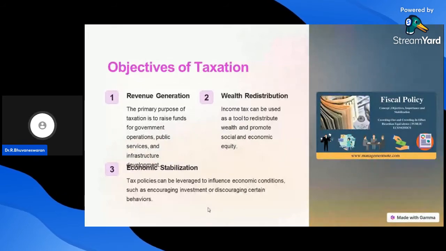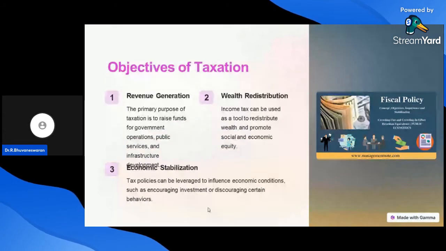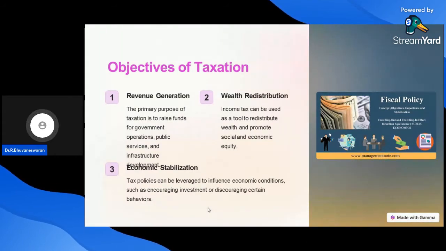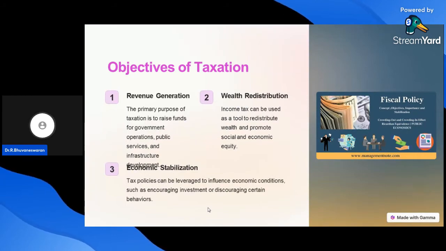Second one, wealth redistribution. Income tax can be used as a tool to redistribute wealth and promote social and economic equity among people. Third one, economic stabilization. Tax policy can be leveraged to influence economic conditions, such as increasing investments or discouraging certain behavior. This is called economic stabilization. These are all the objectives of taxation.